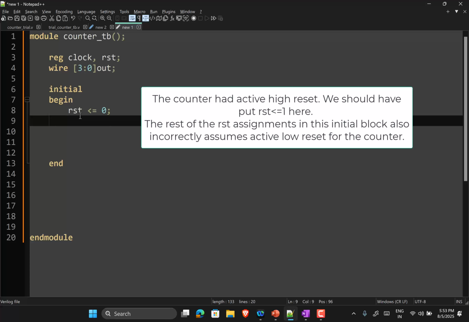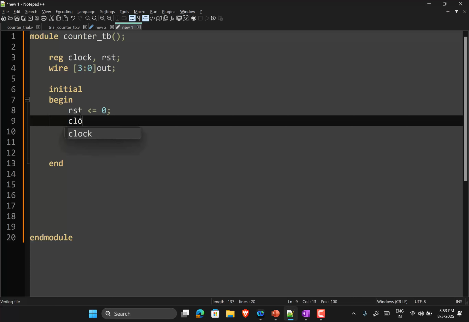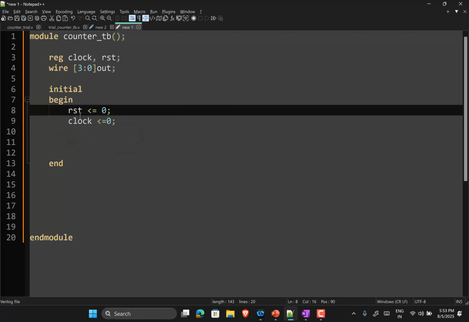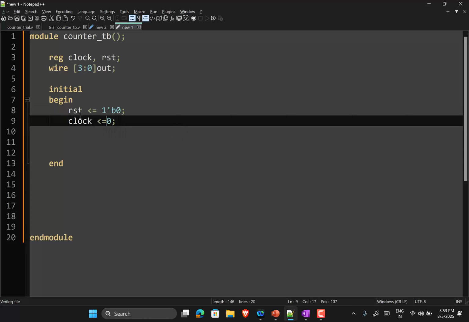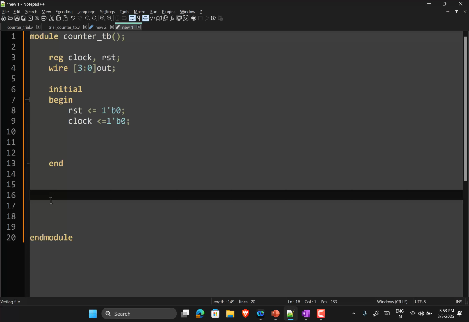I want to now generate a clock signal. Here also let me start with the clock signal being 0. So I have initialized it to 0. Now let's generate a clock signal.